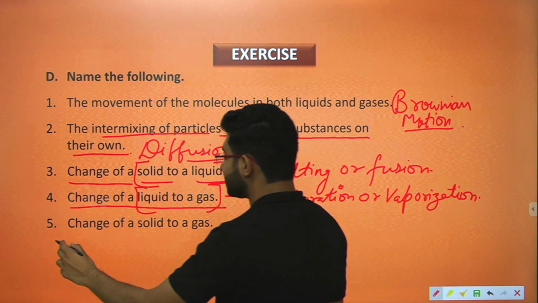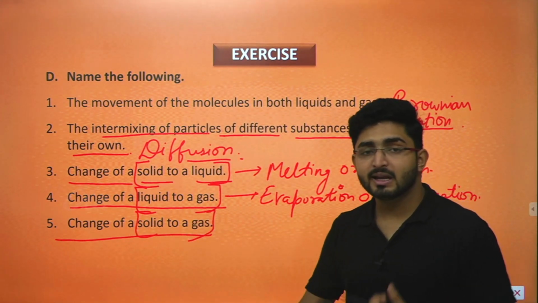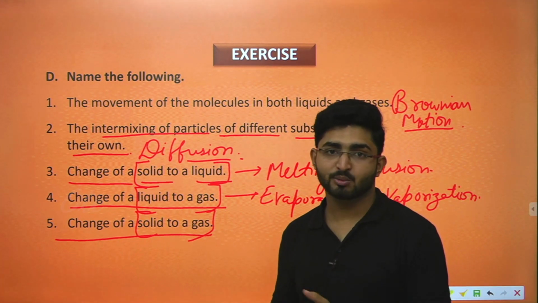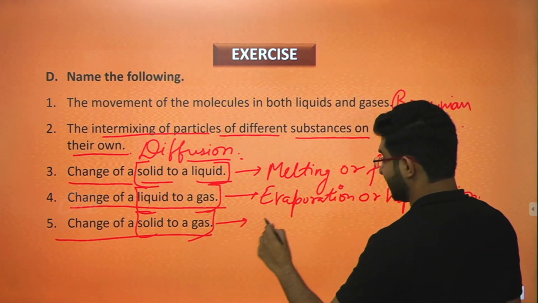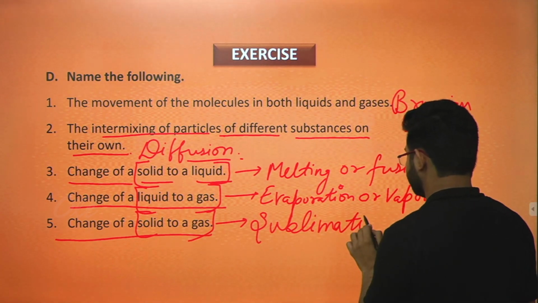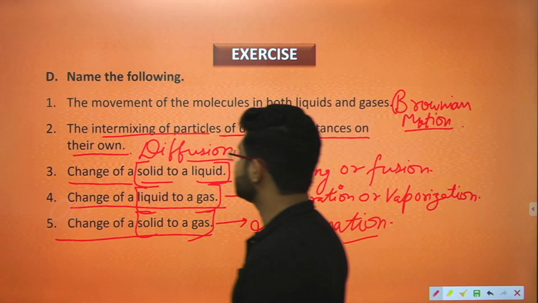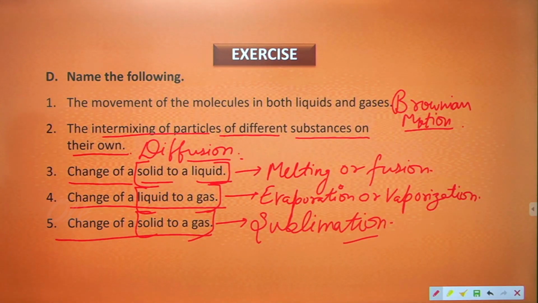The last one is change of solid to gas. The conversion of solid directly into gas without passing through the liquid state is known as sublimation. So these are the correct answers for these statements. You can take a screenshot now.